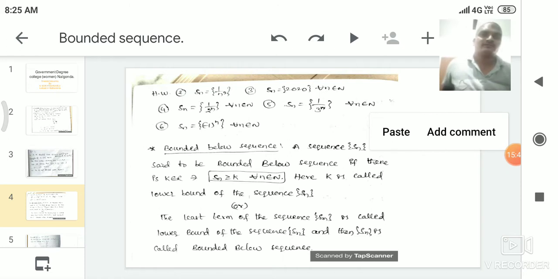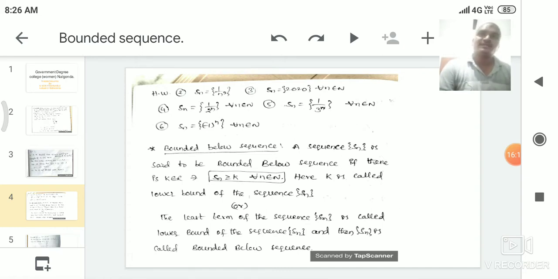So here the terms of the sequence Sn is equal to 1 by 3 power n are 1 by 3, 1 by 3 square, 1 by 3 cube, 1 by 3 power 4 and so on. So 1 by 3 is the first term of the sequence. The second term is 1 by 3 square, which is 1 by 9. 1 by 3 cube is 1 by 27. 1 by 3 power 4 is 1 by 81 and so on.